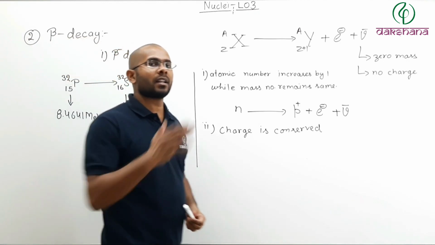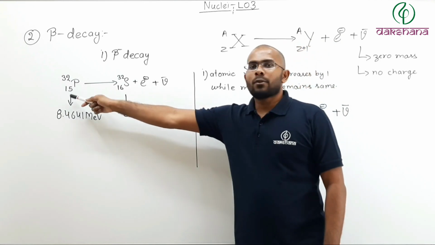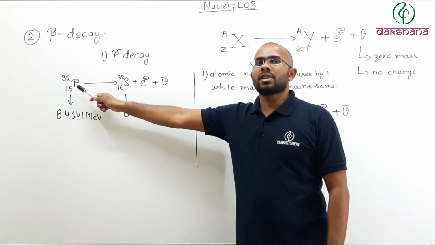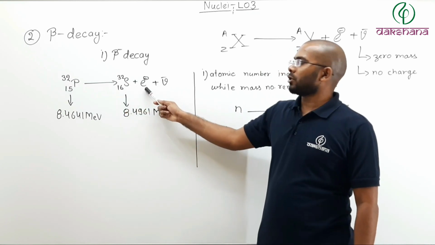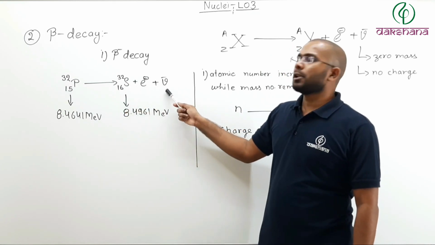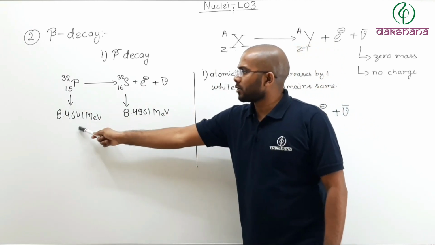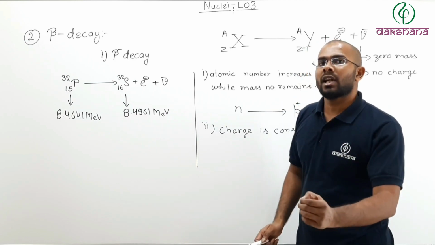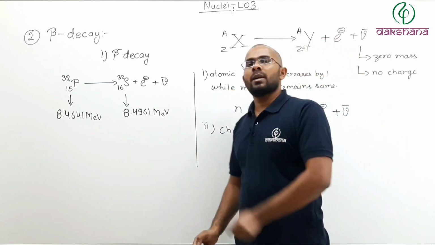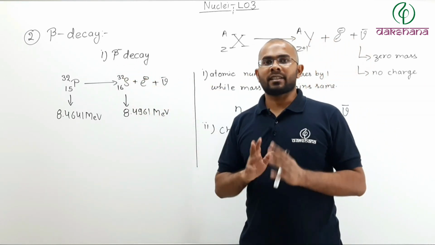So by undergoing a beta minus decay, the phosphorus nucleus was able to change itself into a sulfur nucleus, and an electron was ejected and an anti-neutrino was ejected. As you can see, binding energy per nucleon has increased, and more binding energy per nucleon means more stable nuclei. So in this way a beta minus decay takes place.